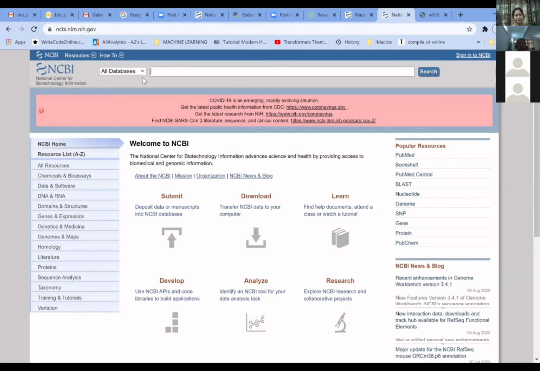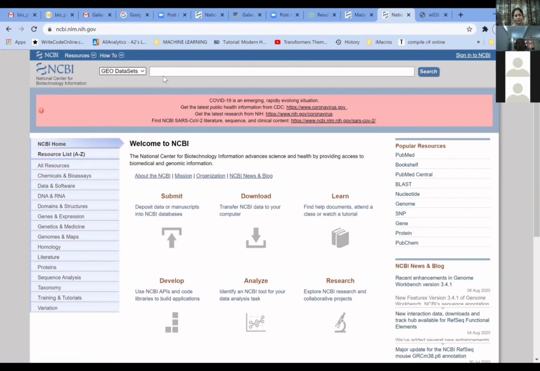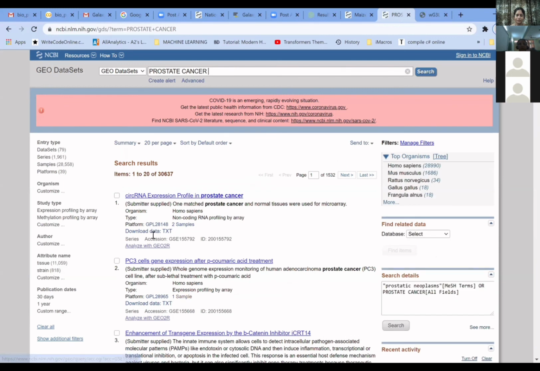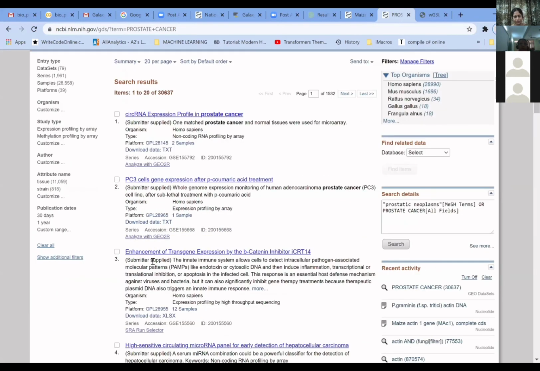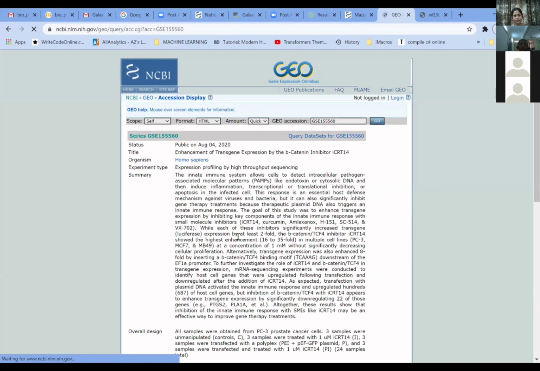So here we are going into all databases, and here you have the GEO data sets. If you click on the GEO data sets and you want to look for some prostate cancer, and you ask it to search, you will get all the results here. You can see that circular RNA data is given here. For some, there may be different data. If you click on that, some 12 sample data is here. So like this is the profile which you will get.